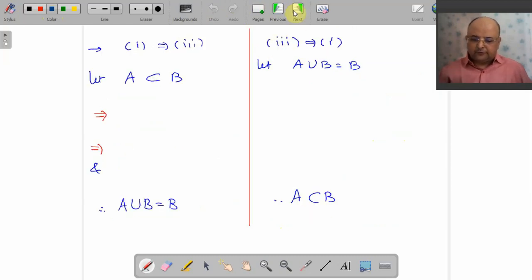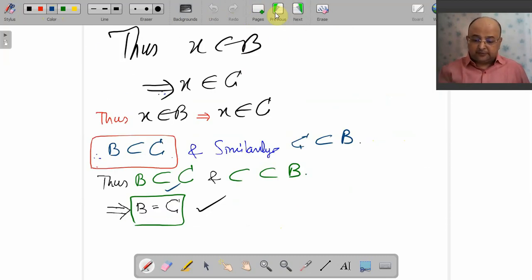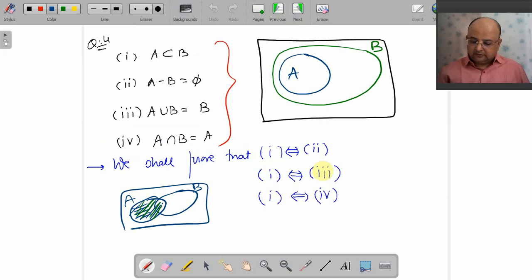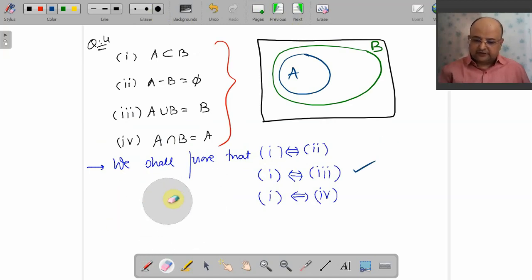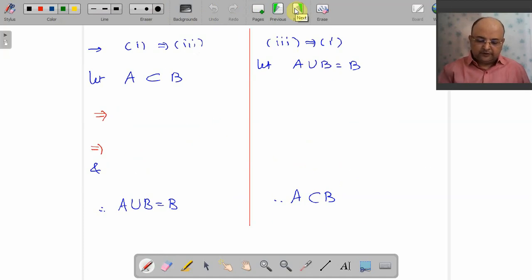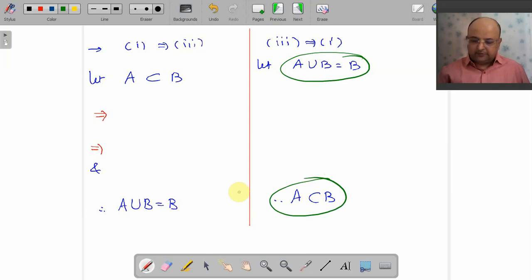As I said previously, we go for this now. What is that? Come on, help me. Keep your attention there. What do you want to prove? 1 implies 3 and 3 implies 1. So we go for it. 1 implies 3. That is, 1 was A is subset of B and 3 was A union B equals to B. And conversely, A union B equals to B, and we will prove that A is subset of B.